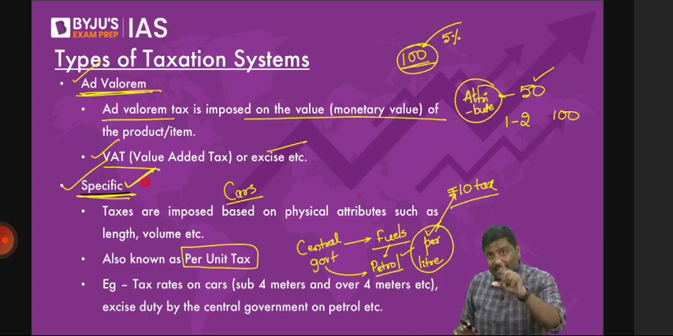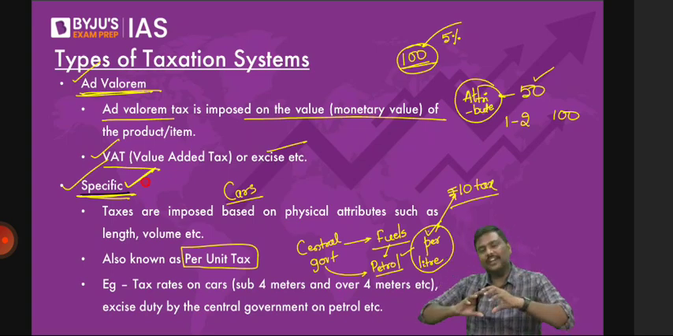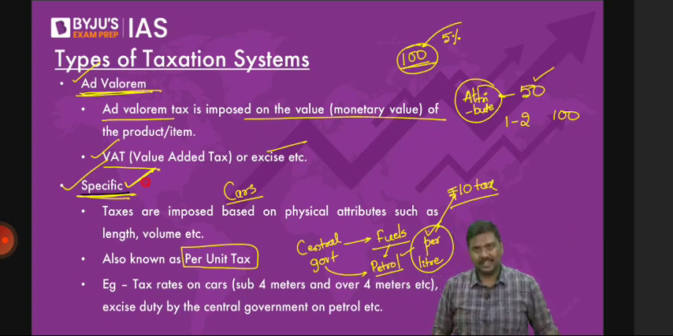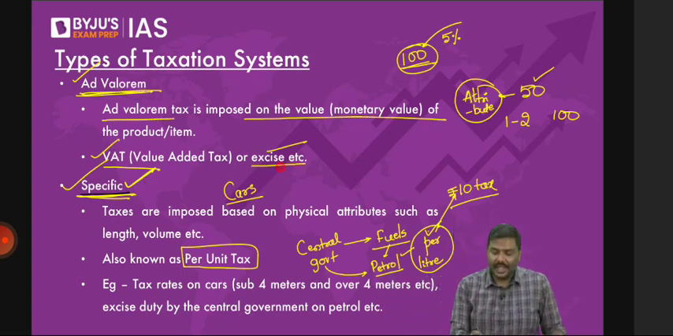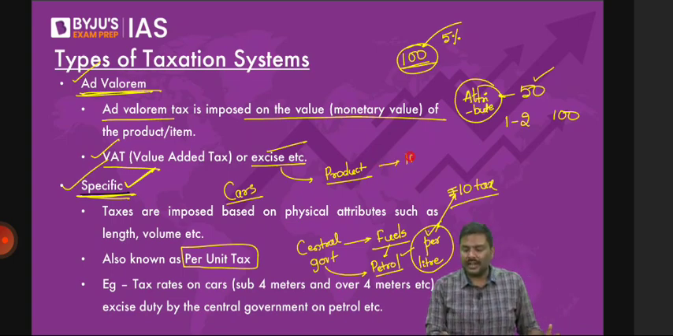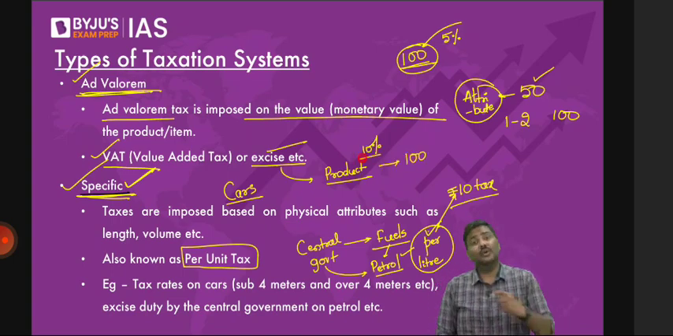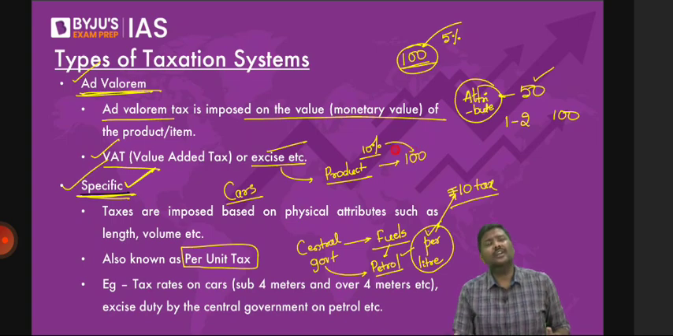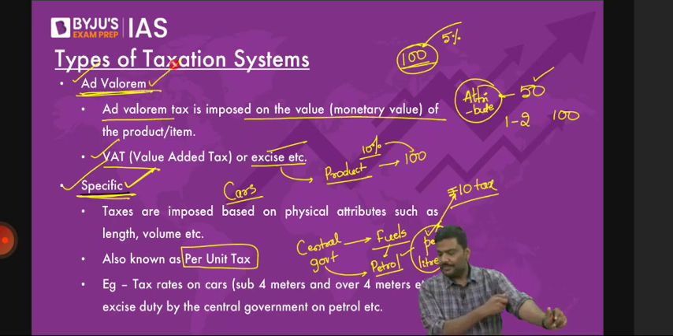Please be very careful. Some of you generally try to make generalizations everywhere. Do not make generalizations. For example, imagine the government of India will impose excise duty on a product. That is, let's say the product value is 100 rupee. The government will impose a 10% excise duty on this product. 10% of what? 10% of 100. This is nothing but ad valorem tax.